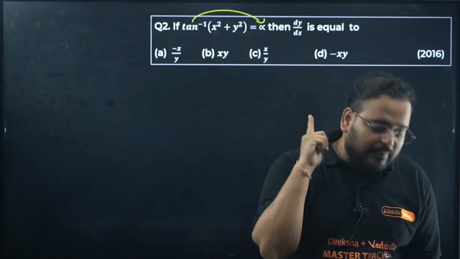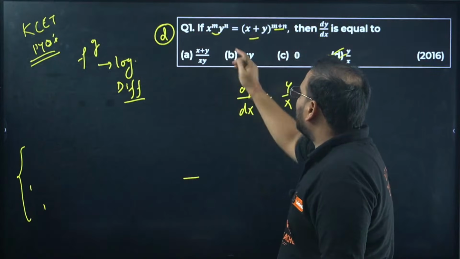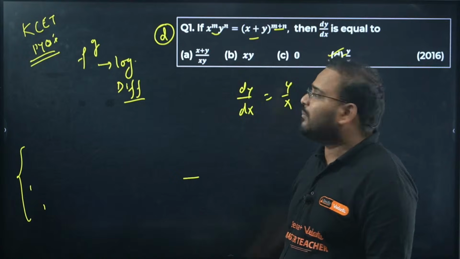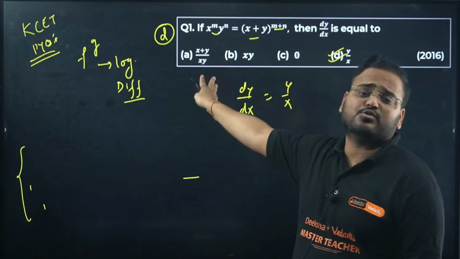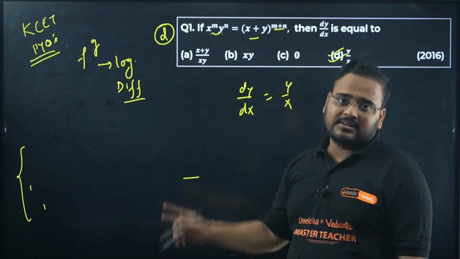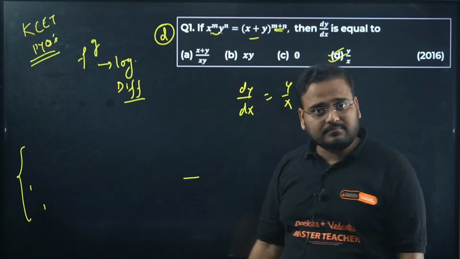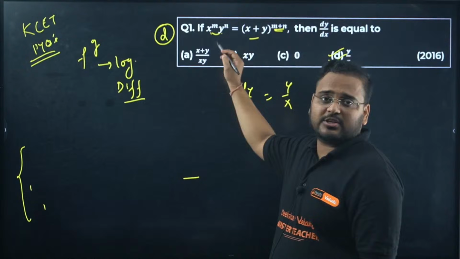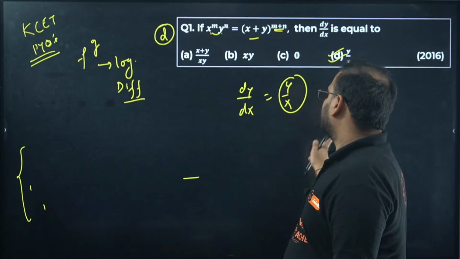Question number 1, anybody has doubt in it, how to solve it? Question number 1 is actually a logarithmic differentiation question. Remember, take log on both sides, then you go about this. It takes too much time, 2-3 slides to solve it. But the simple approach is, if you have bases like this and index like this, and if you have the RHS side, bases added and index added, the derivative of the variables in terms of each other will be given by the same order, y by x. Got it?